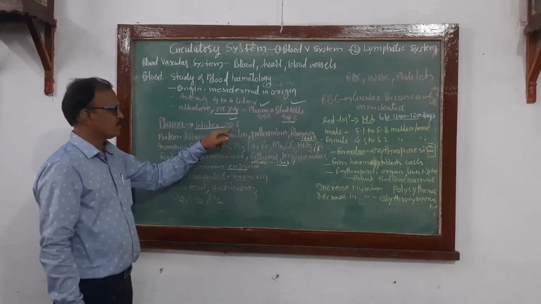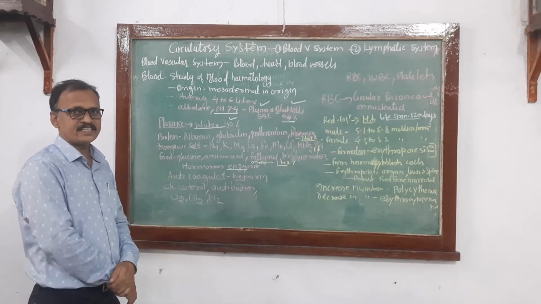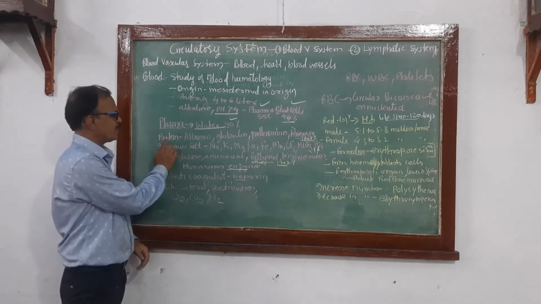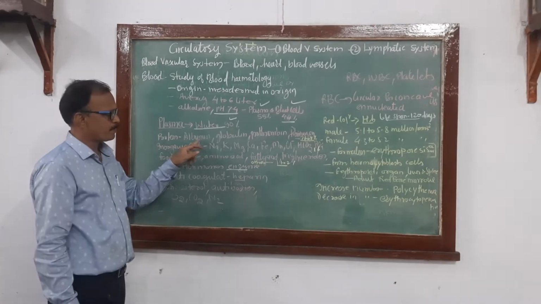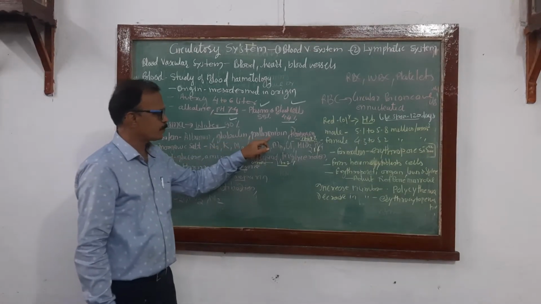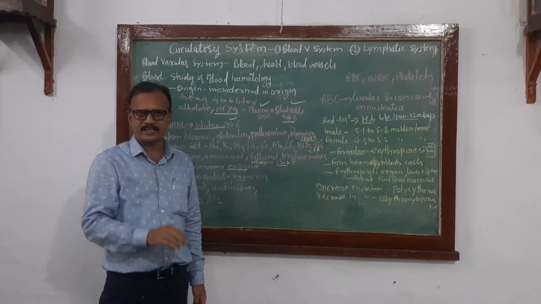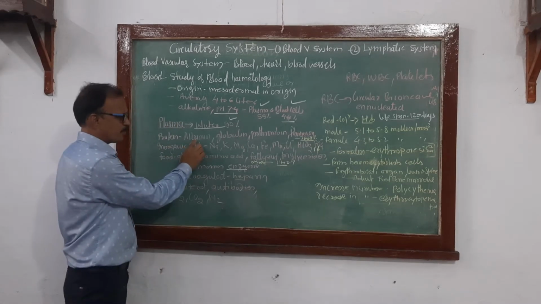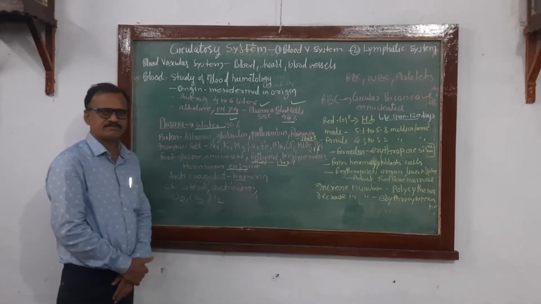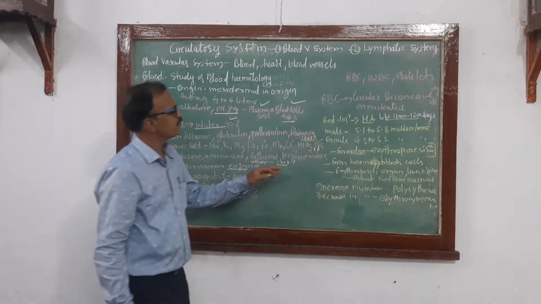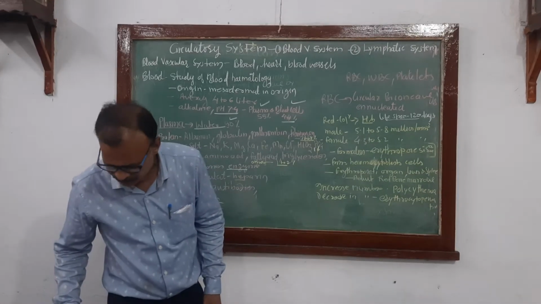In addition to water, in plasma there are proteins: albumin, globulin, prothrombin and fibrinogen. You have to keep these four proteins in mind. They make up 7 to 8% of total plasma.